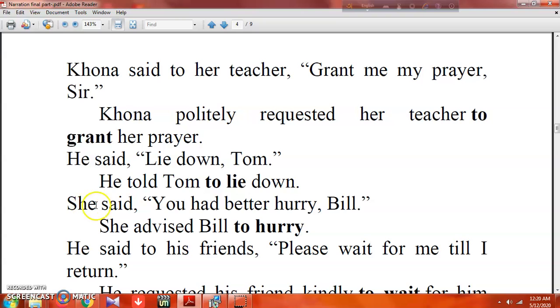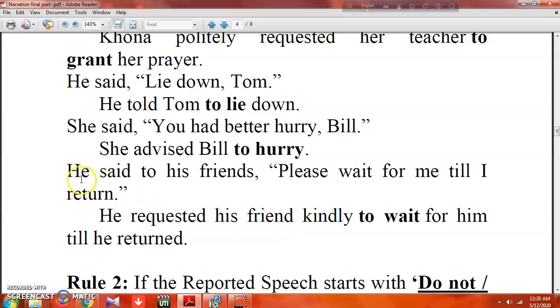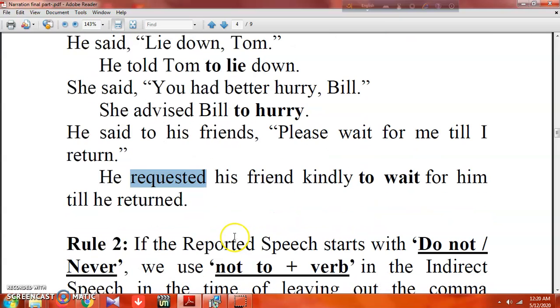What is it? She said, "You had better hurry, Bill." So she advised Bill to hurry. He said to his friends, "Please wait for me till I return." So at once you find the word please, so it uses the reporting verb request. So he requested his friends kindly to wait for him till he returned.